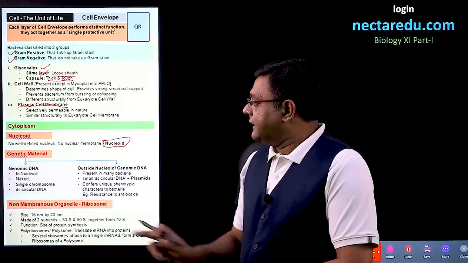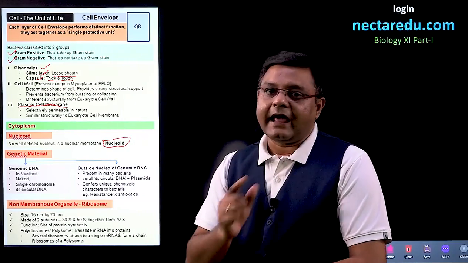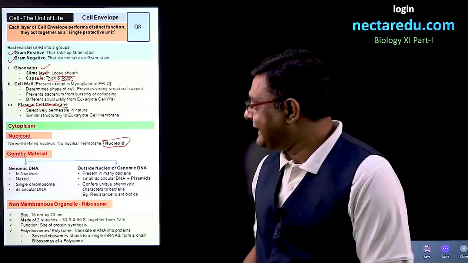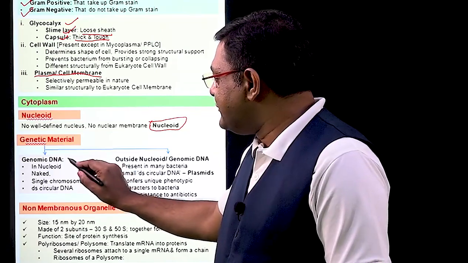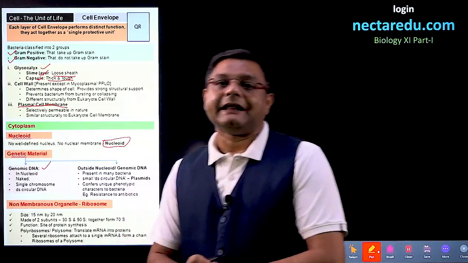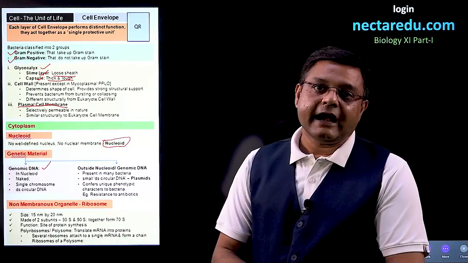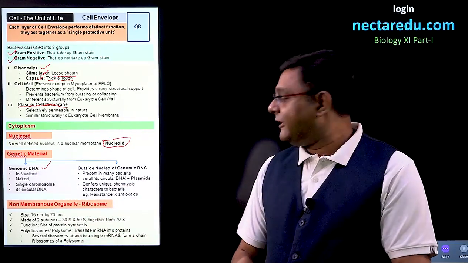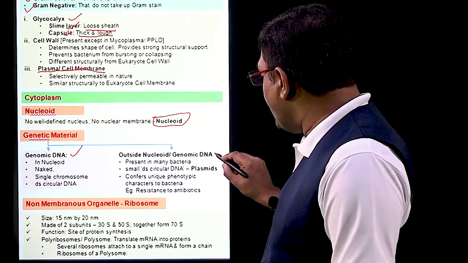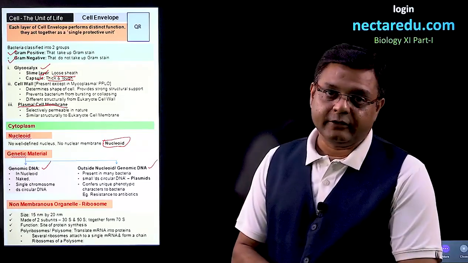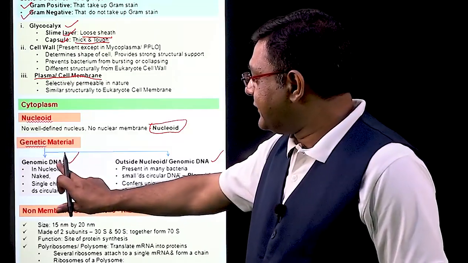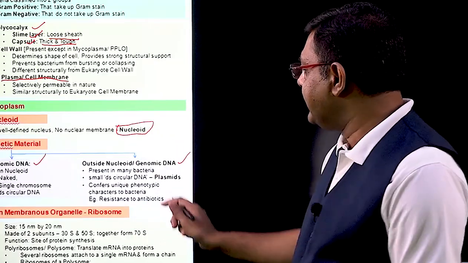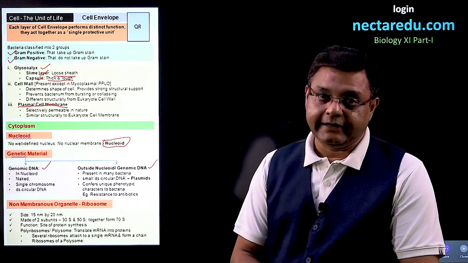This nucleoid has some genetic material, and that genetic material is called genomic DNA. But there will also be genetic material present outside the nucleoid. In the first case, we call it genomic DNA, and in the second case, extrachromosomal DNA.